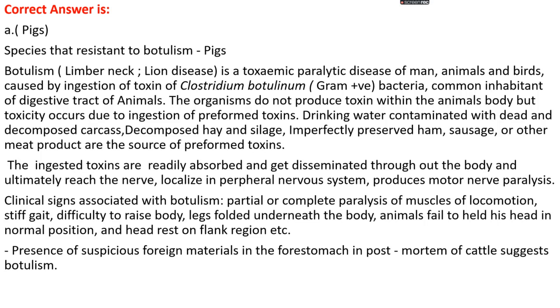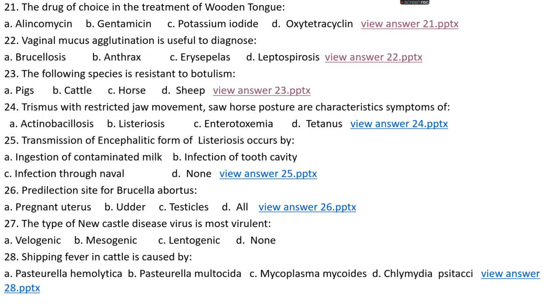When there is ingestion of toxin-contaminated food, the ingested toxins are readily absorbed and get disseminated throughout the body and ultimately reach the nerves localized in the peripheral nervous system, producing motor nerve paralysis. The clinical signs associated with botulism are partial or complete paralysis of muscles of locomotion, a stiff gait, and difficulty in raising the body, with legs folded underneath the body. The animal fails to hold its head in the normal position and the head rests on the flank region, etc. If suspicious foreign materials are present in the forestomach at postmortem of a cattle, that suggests botulism.